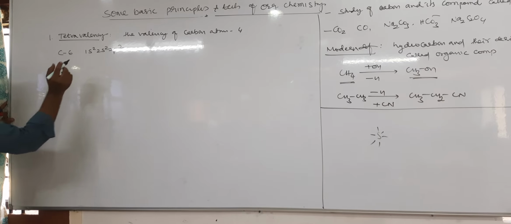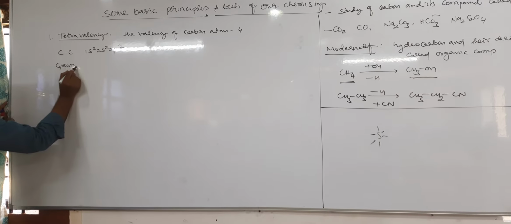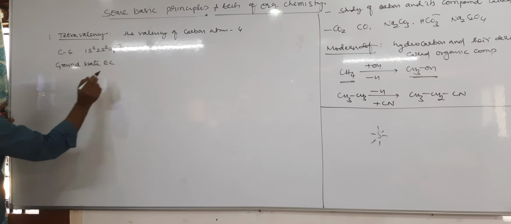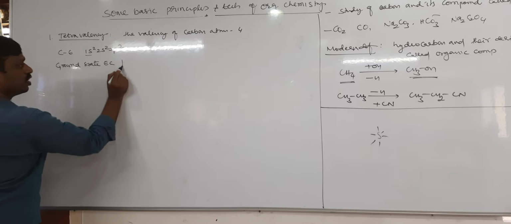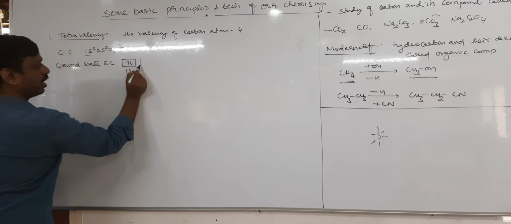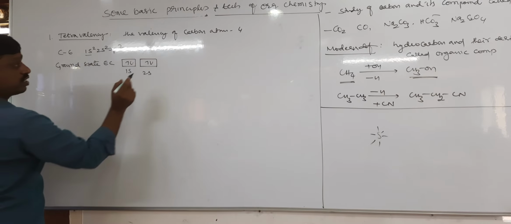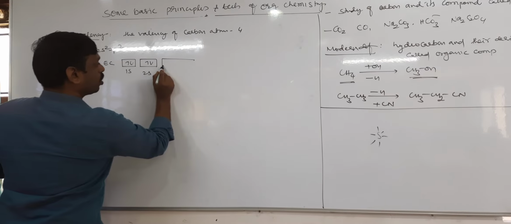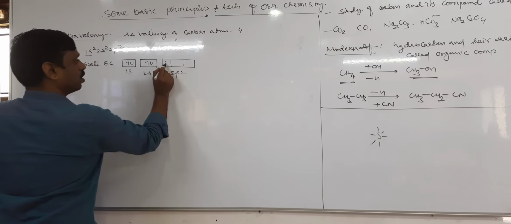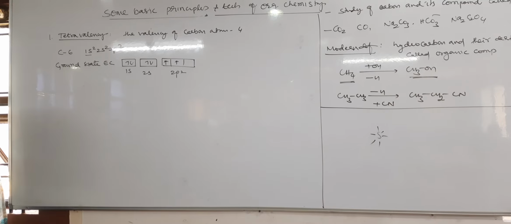In the ground state, 1s2 means there are 2 electrons in the 1s orbital, 2s2 means 2 electrons in the 2s orbital, and 2p2 means in the p subshell there are 2 electrons. This is the ground state electronic configuration.